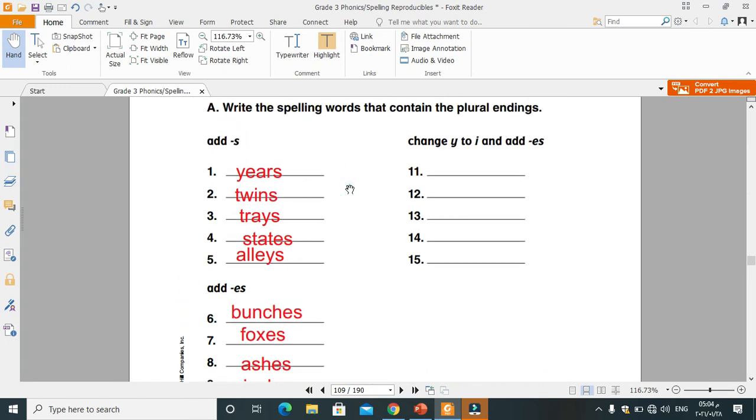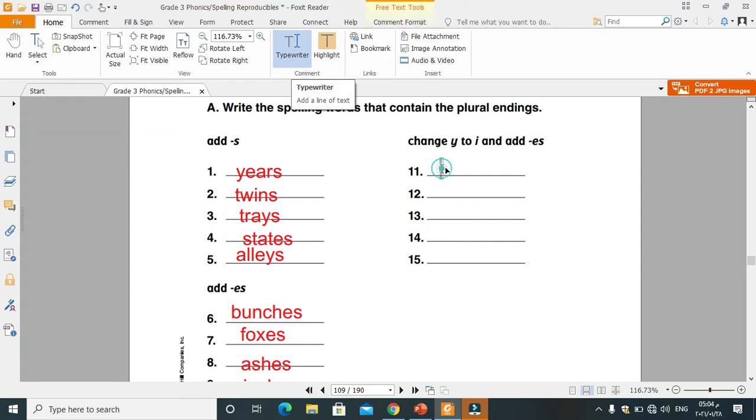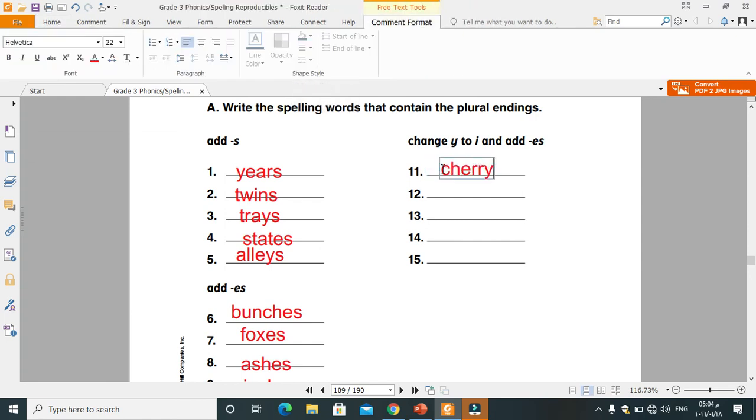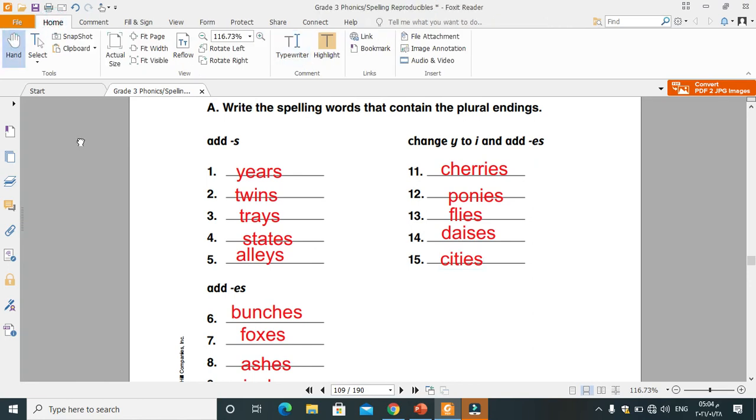The last part. When should we change the Y to I and then add IES? Yeah. Cherries. Cherry. Should we keep the Y? No. We drop it, then we add IES. Next. Ponies. And flies. Then number 14, daisies. And 15, cities. Thank you. That's a great job.